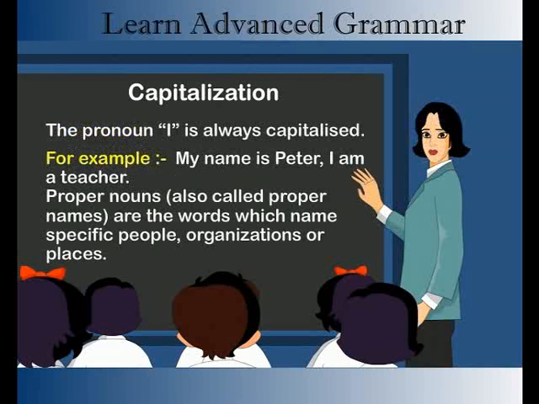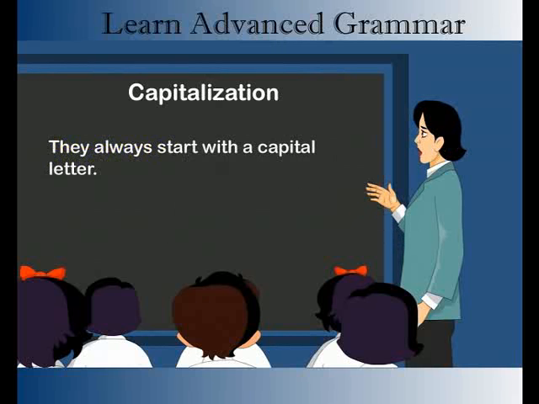The pronoun I is always capitalized. For example, my name is Peter. I am a teacher. Proper nouns, also called proper names, are the words which name specific people, organizations, or places. They always start with a capital letter.